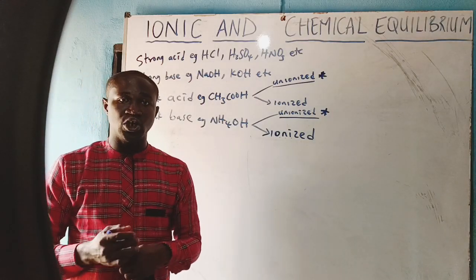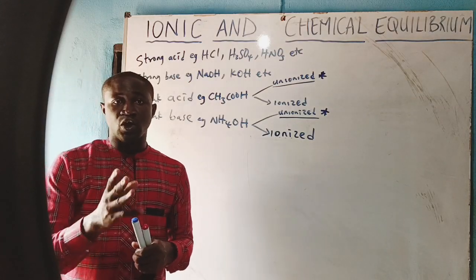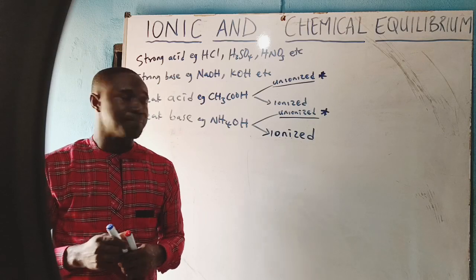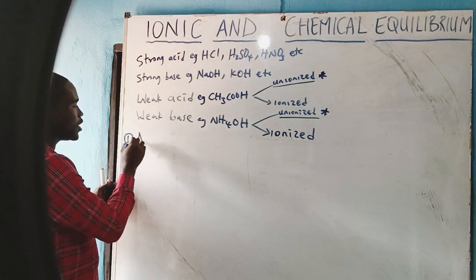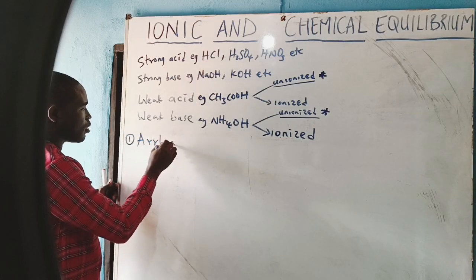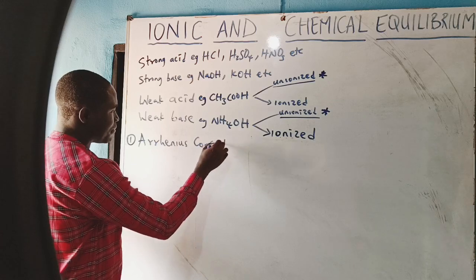We have many theories on acid and base. We want to discuss 3 of such theories. One is Arrhenius' concept of acid and base.